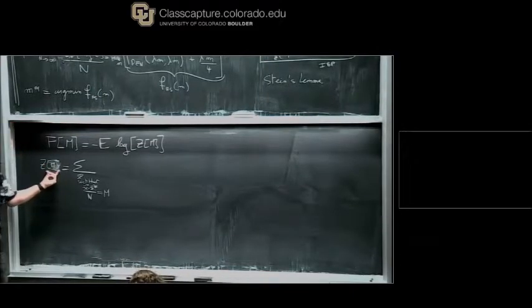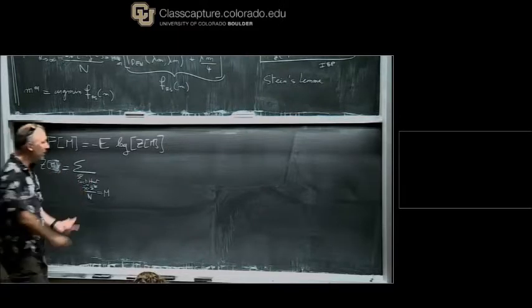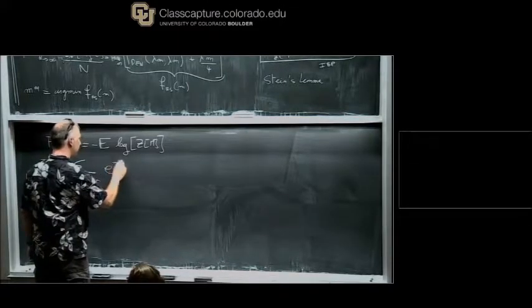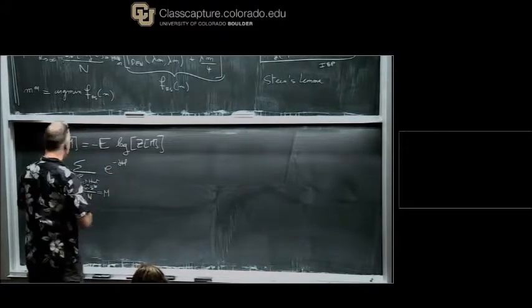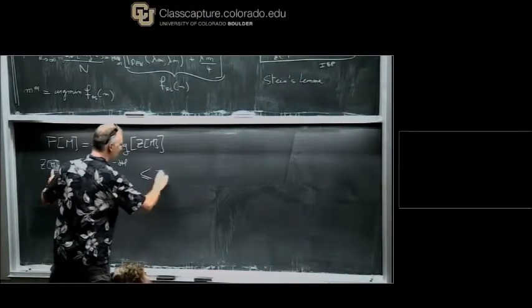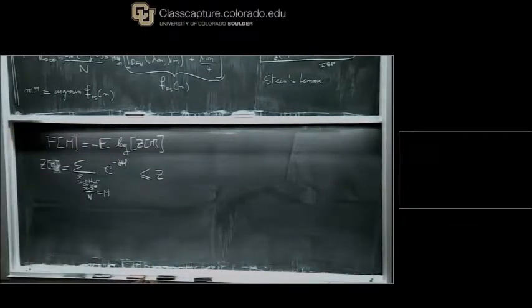Since this is a sum over not all configurations, and what I'm summing is something positive, in particular, this is smaller than Z. Okay? Z is the sum over all configurations of something positive. Z of m is the sum over some configurations, so it's smaller. If I take the log, it's still smaller. And if I take minus log, it's larger.